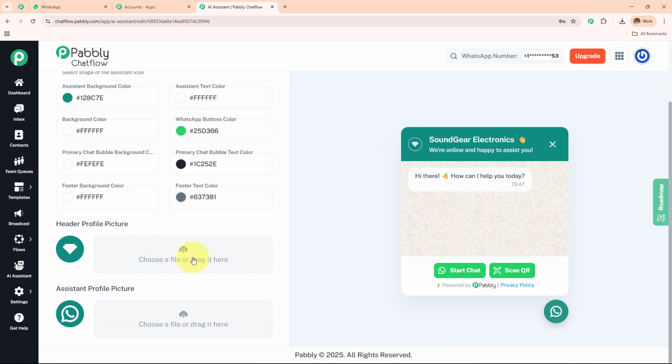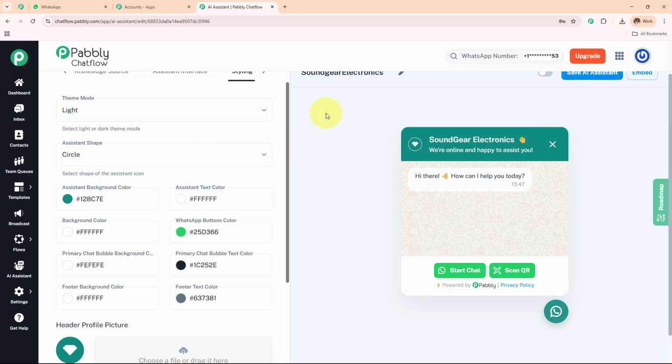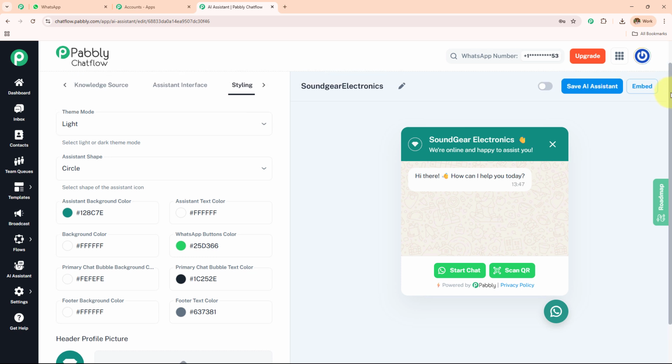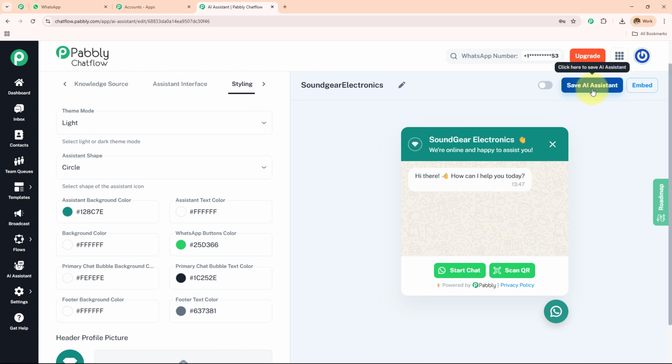If you want to enter the header profile picture, you can do that. If you want to enter the assistant profile picture, you can do that. You simply need to click on this cloud and upload the image. Here we are done with all the options. We have created our AI agent, and now after creating this, we have to save this AI assistant. So I'm going to toggle on this button and simply click on save AI assistant, and here the AI assistant saved successfully.